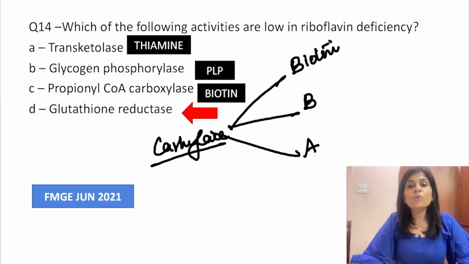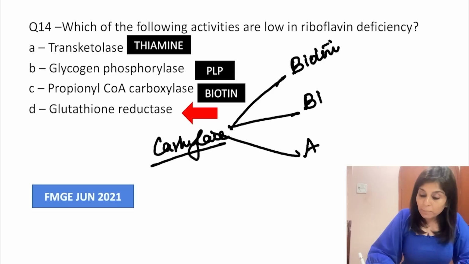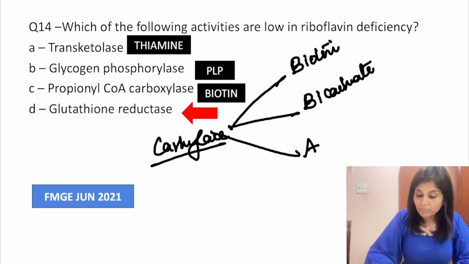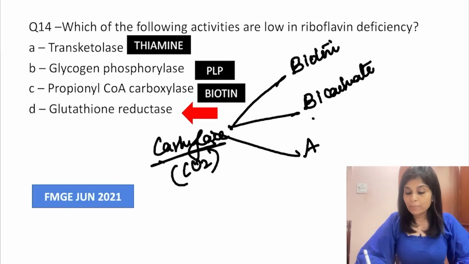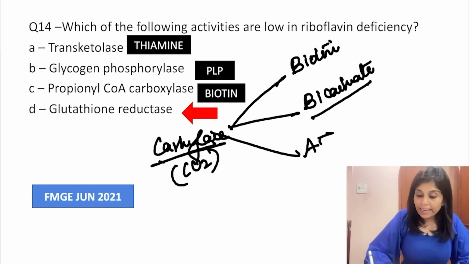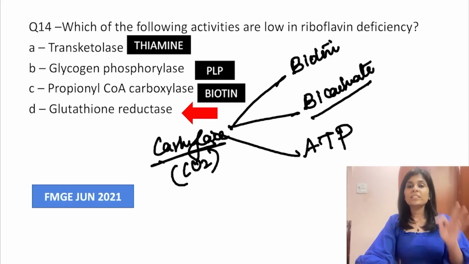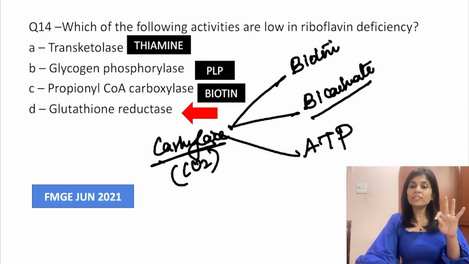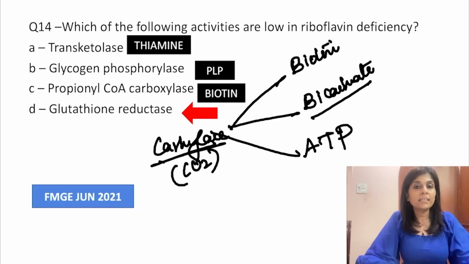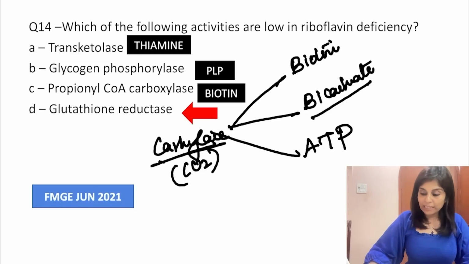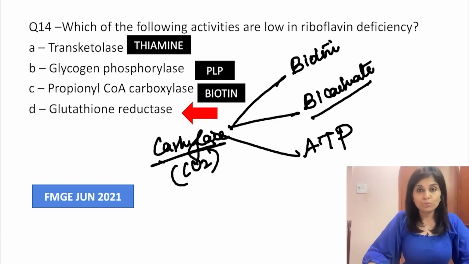So tell me, what is a coenzyme that is necessary for all carboxylases? It is biotin. Second B stands for bicarbonate. Carboxylases need carbon dioxide. What acts as a source of carbon dioxide? Bicarbonate. A stands for ATP. So tell me, what are the three requirements of any carboxylase? BBA. Biotin, bicarbonate and ATP. Okay. So that's all about vitamins which you need to know. These are essential aspects of vitamins that are getting frequently asked about.